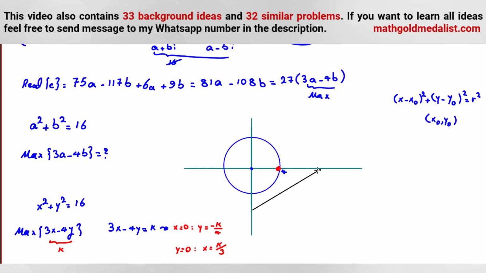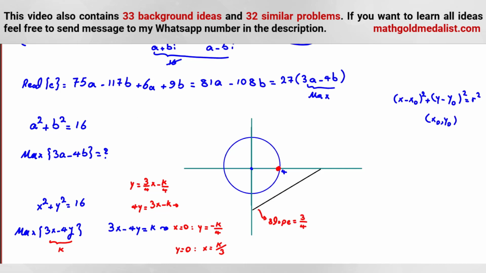Now we want to find the maximum of this. The slope of this line: 4y is equal to 3x minus k, so y is equal to 3 over 4x minus k over 4. So the slope is 3 over 4.